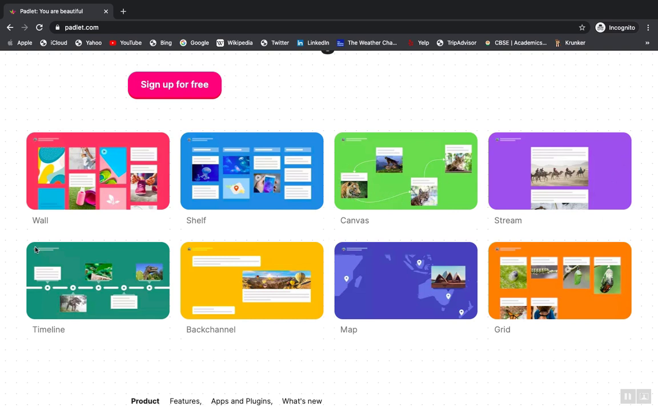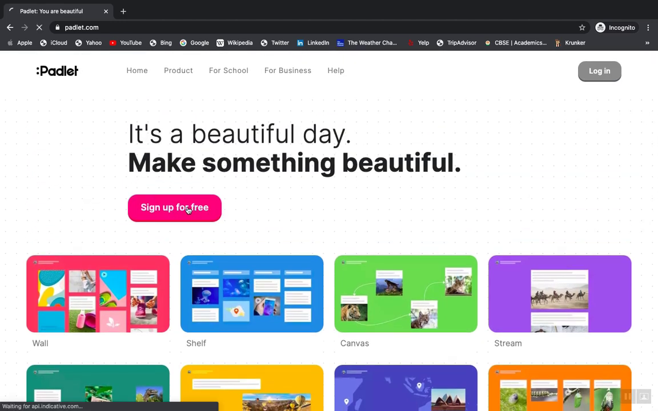So these are different things. Now this is again a very wonderful tool, where if you're talking about the different monuments of India, for example, you can go for a map Padlet. So these are the Padlets which are provided to us depending upon our requirement. But first of all, let me just sign up here for free.